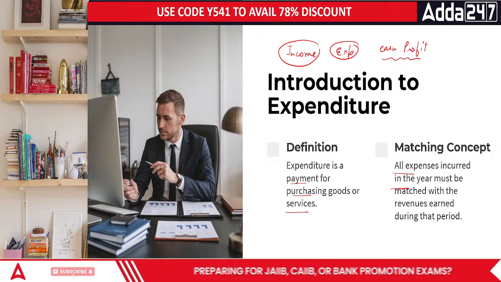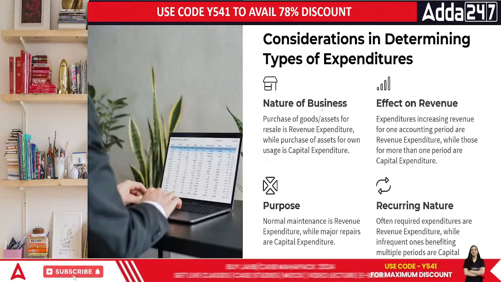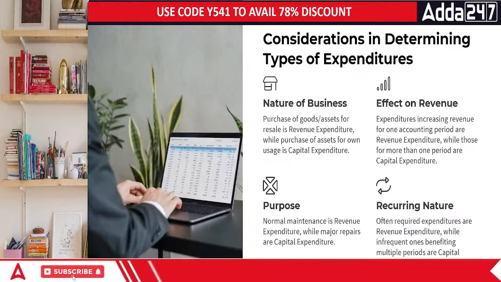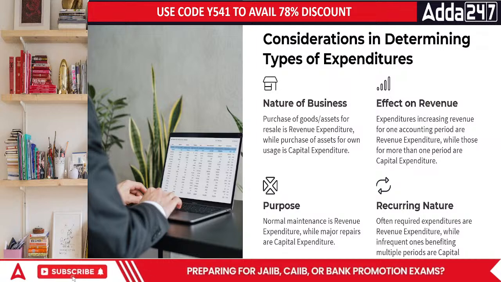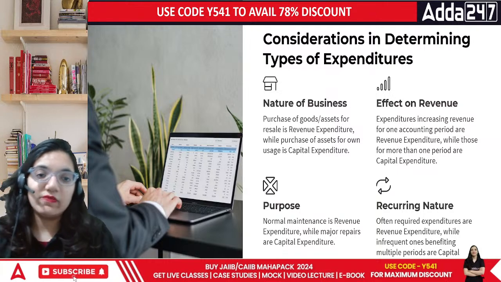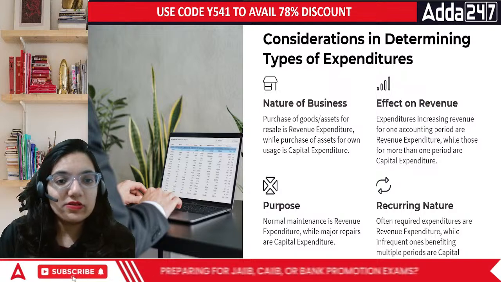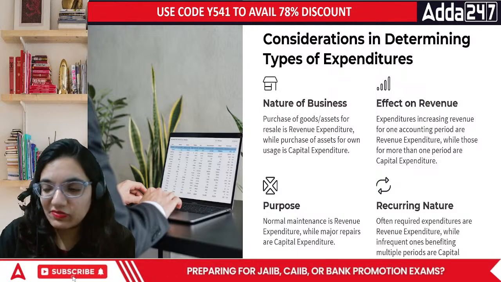Now comes the next part. This is only the expenditure and income part. The next part talks about how do we determine what kind of expenditure it is. That would be based upon a few things. Number one is the nature of expenditure. Nature of expenditure means if I'm purchasing, see, if I say, but I've just bought a, how do you actually express it? It also makes a difference.